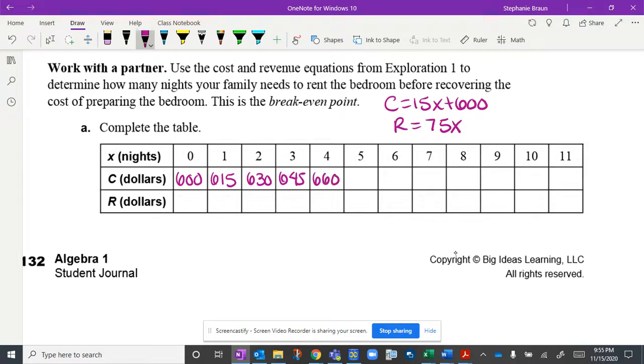And just keep adding 15 at a time. Okay, and then revenue is they're getting $75 per night. So if someone doesn't stay there at all for 0 nights, it's going to bring in $0. So we're going to start at 75 here.